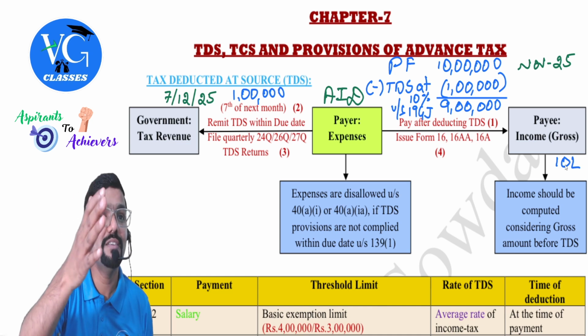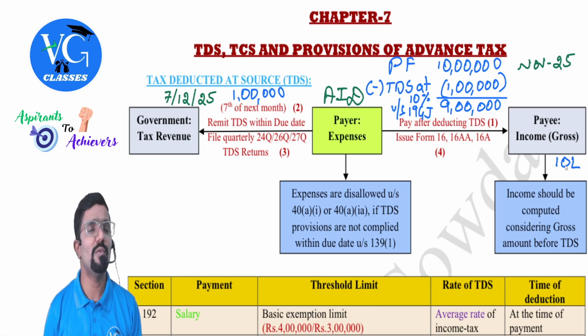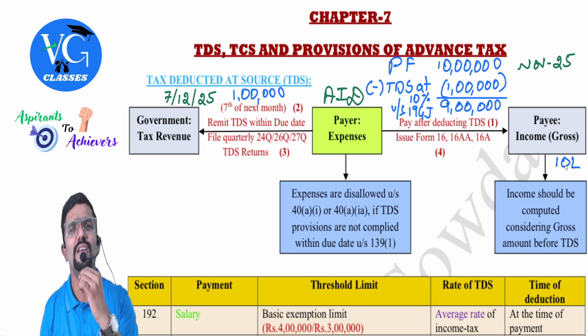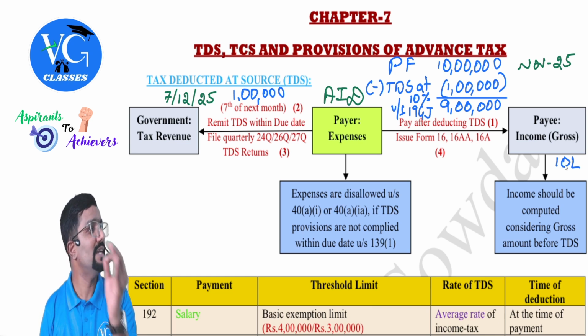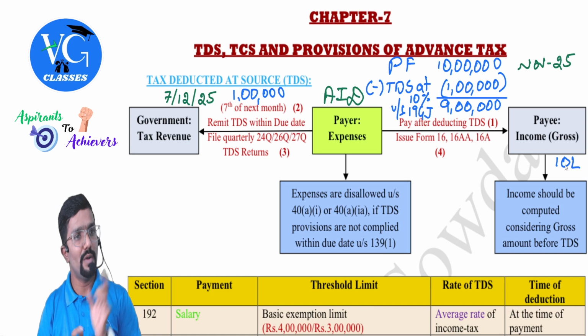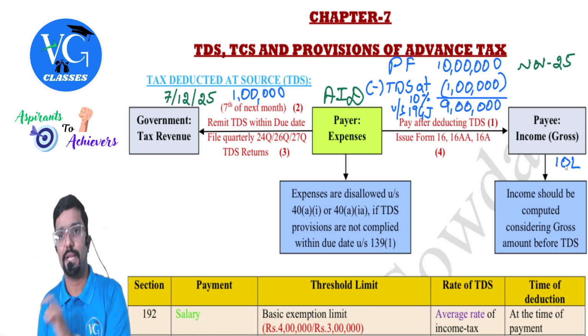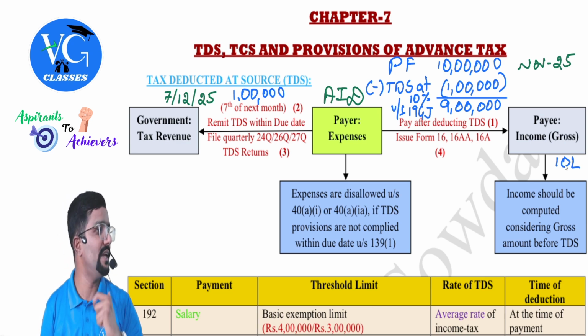Hey Akash, where is it given? Section 2 clause 7. What is the definition given in 2 clause 7? Assessee. Okay. Now, as per that, one of the persons covered there is deemed to be an assessee in default. A person who is deemed to be an assessee in default.